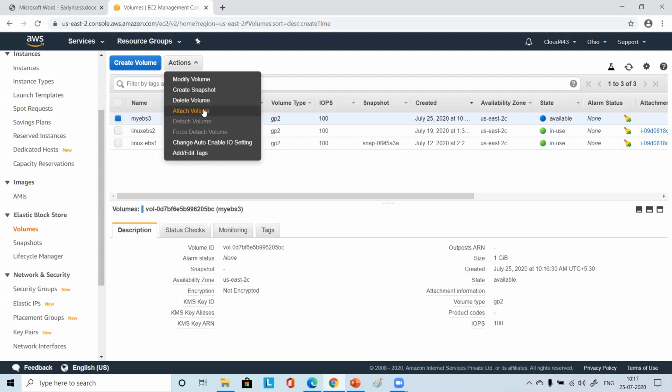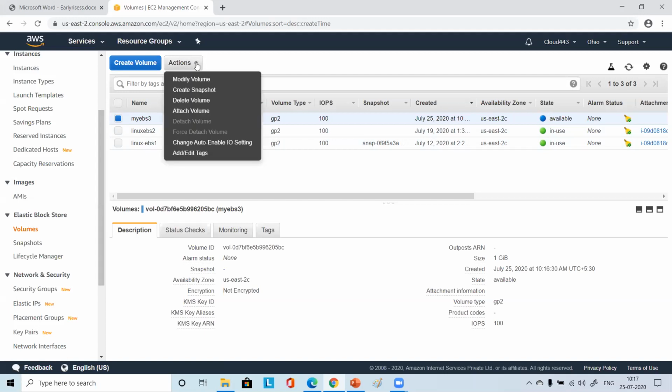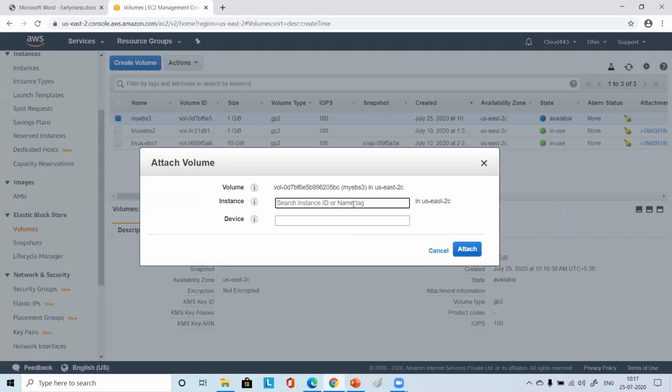Please do this in the first one, right? For this my EBS, whatever you have created, the new 1 GB one, you just choose action, and then you see the attach volume option there. I clicked here, so it is asking for volume and instance. Here you just see instance, search instance ID or name tag.